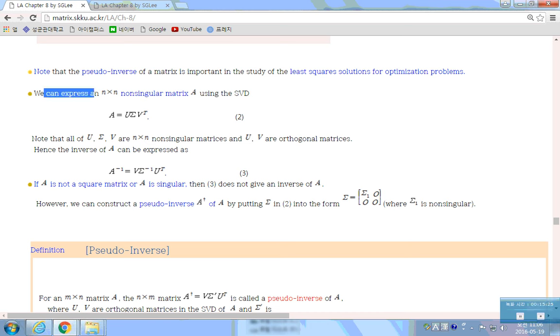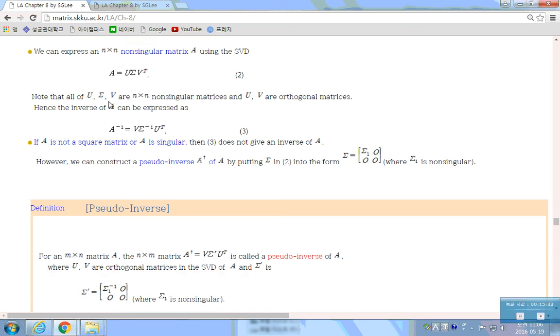Okay, we can express an n by n non-singular matrix A using the singular value decomposition like this. A is equal to U sigma V transpose. Here, since A is an n by n non-singular matrix, U, sigma, and V are all n by n non-singular matrices, and U and V are real orthogonal matrices.